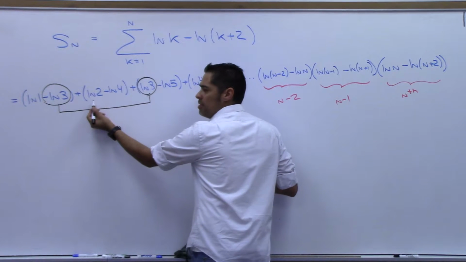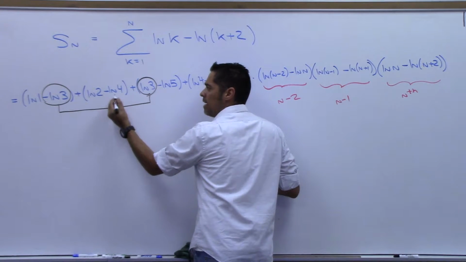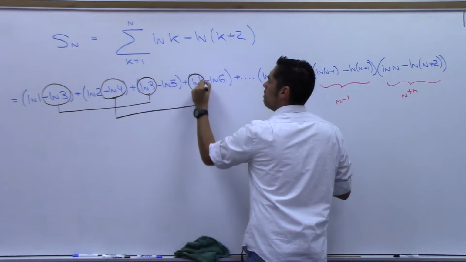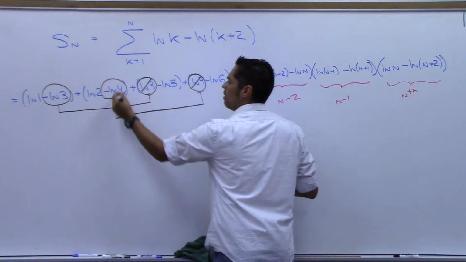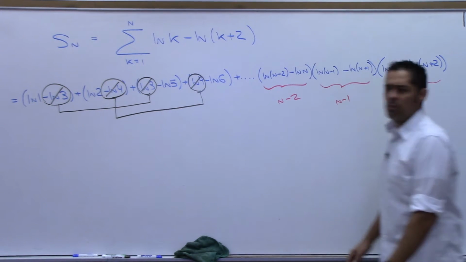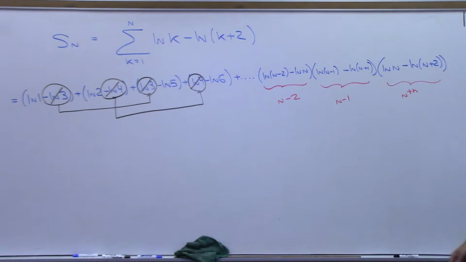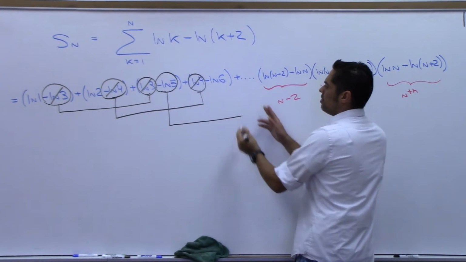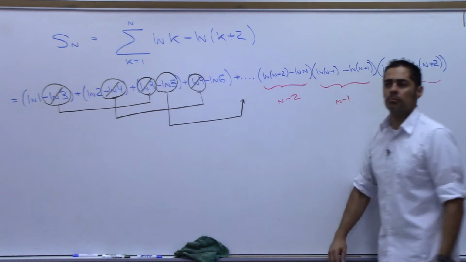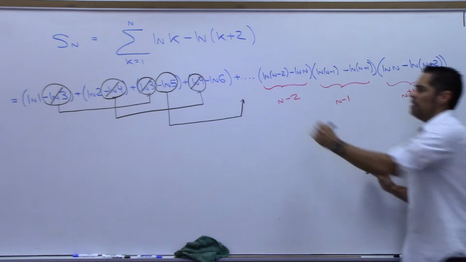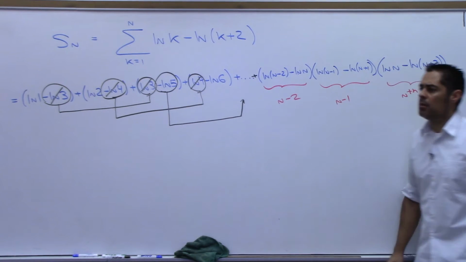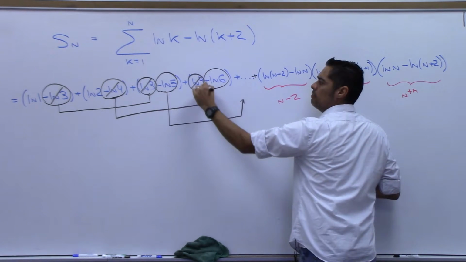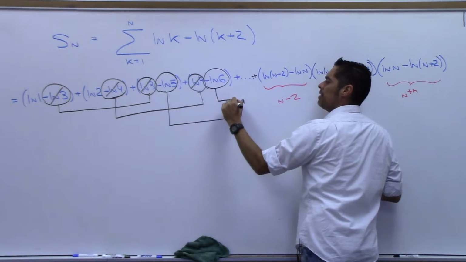How about this natural log 2? Does it go away? No. Negative natural log 4? Yes, that goes right here with this one, right? Gone. So that's gone, that's gone, that's gone. What's the next one that would cancel? Negative natural log 5 would cancel with something right here, in my dot, dot, dot, agreed? How about negative natural log 6? Would that cancel with something over here in that dot, dot, dot still?